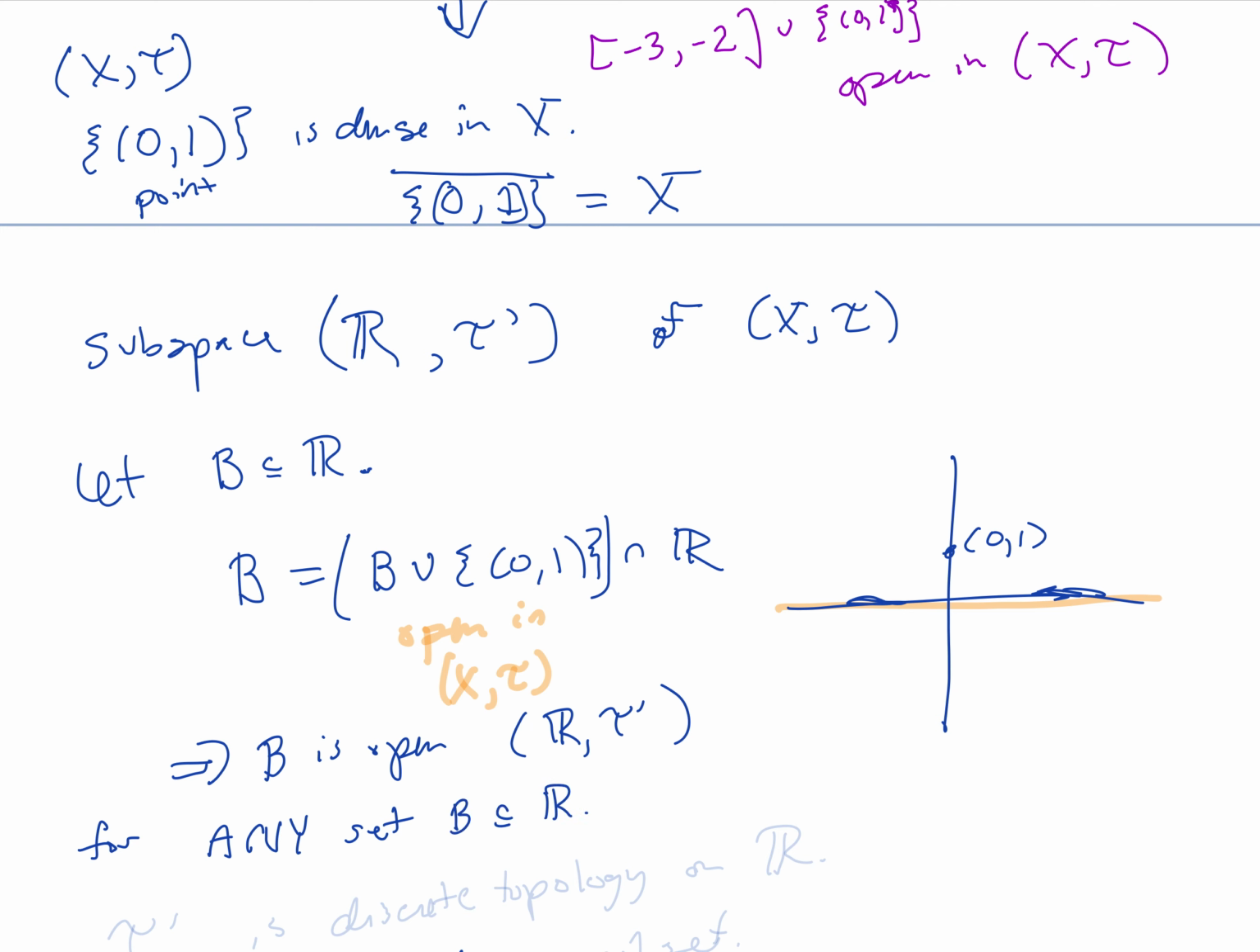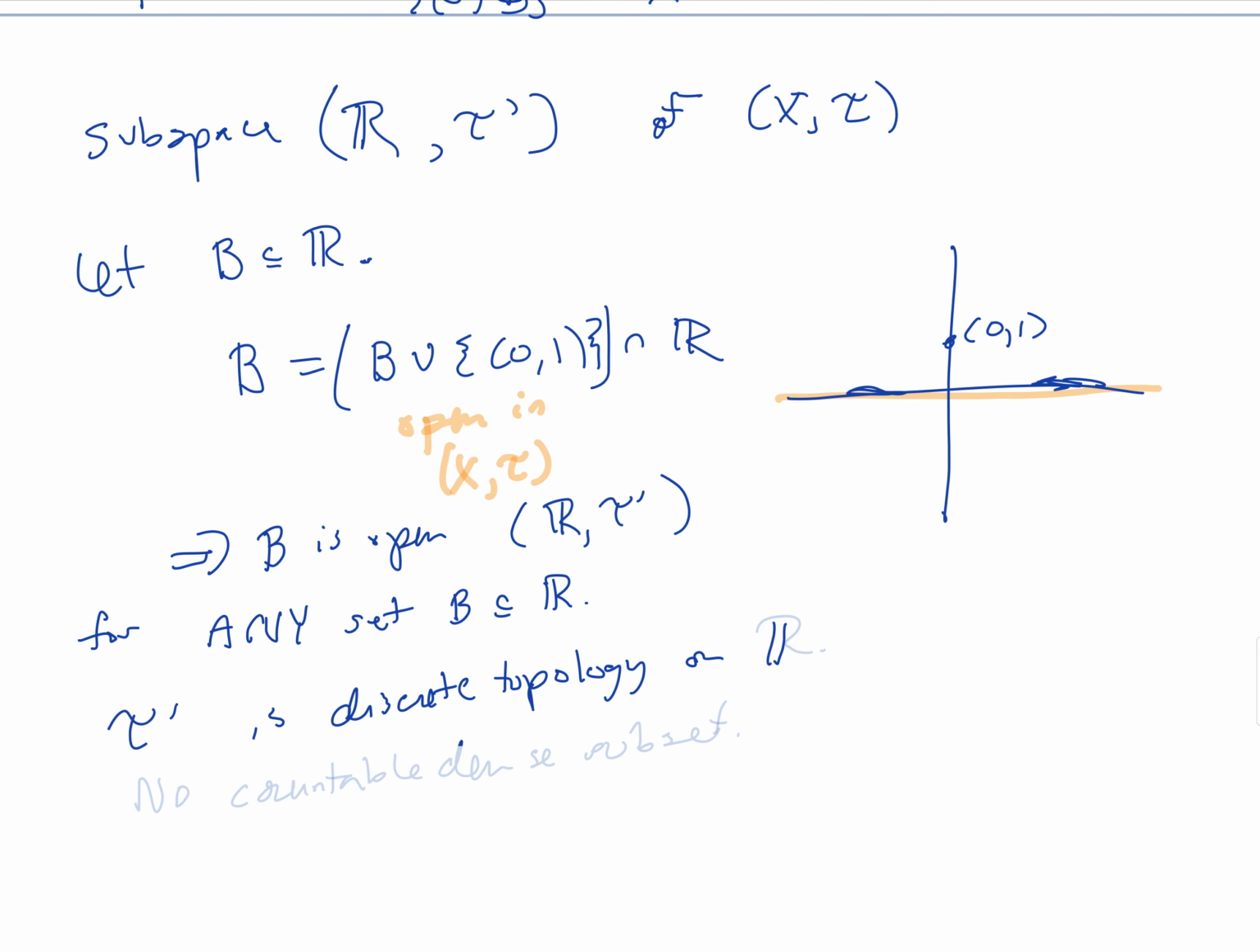So that means that tau prime here is the discrete topology on the real numbers, and this has no countable dense subset. So we've shown that being separable is not a hereditary property, because we see that (X, tau) is separable, has a countable dense subset, but its subspace, this particular subspace (R, tau prime), does not have a countable dense subset.